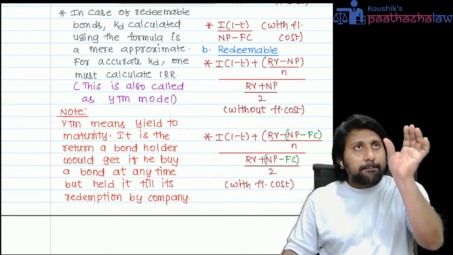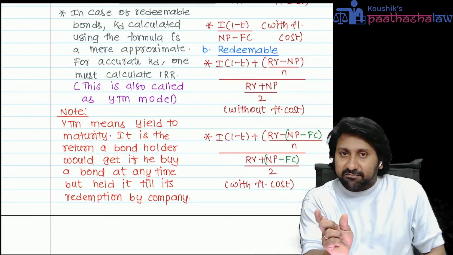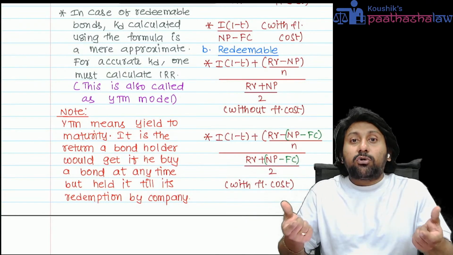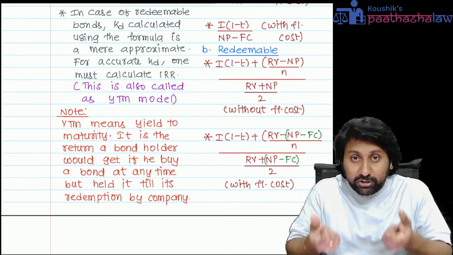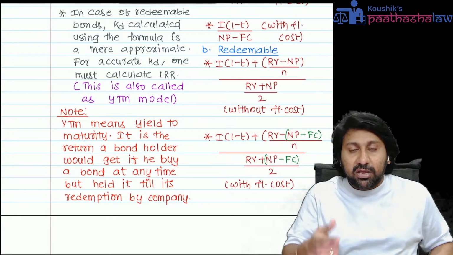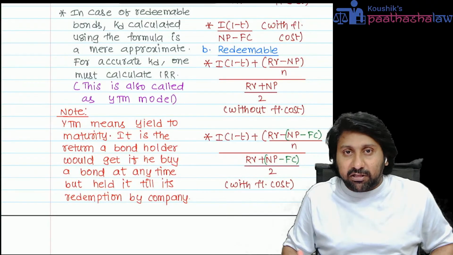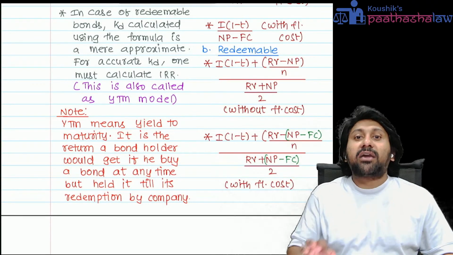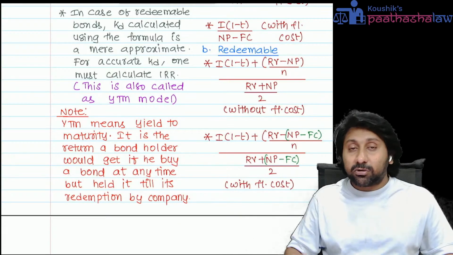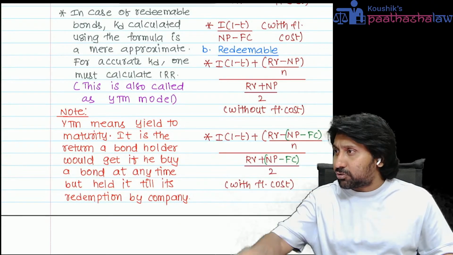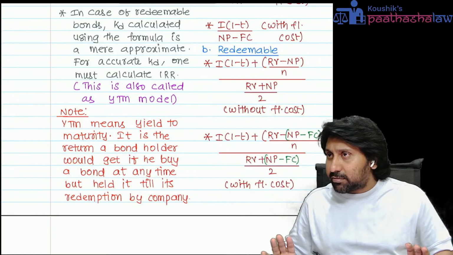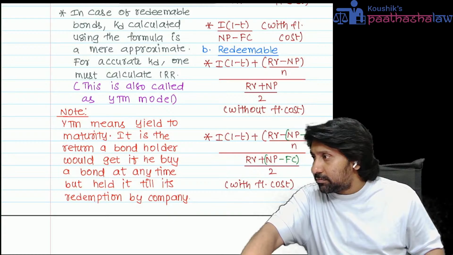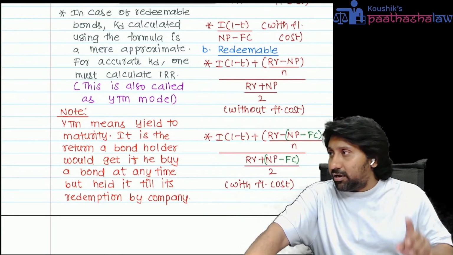What we need to do? PV at the rate of 10%, you will get one PVCF value. PV at the rate of 13%, you will get another PVCF value. These are two different values. One should be higher than the NP given in the question, and one should be lower than the NP given in the question. You have to extrapolate both the answers and then calculate the accurate YTM, also called KD. Everyone understood the entire sequencing and the concept clearly? Yeah, everyone. Up to here, everyone.